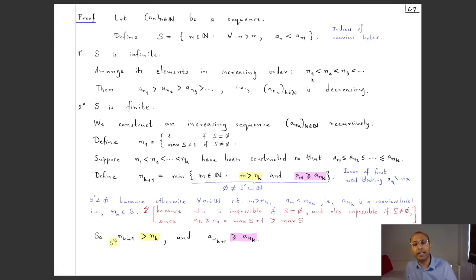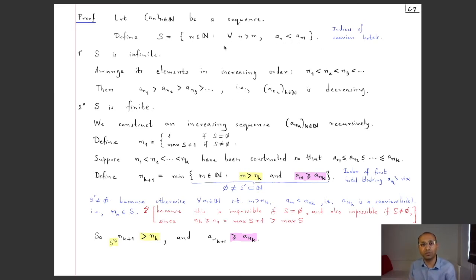And you simply take the terms from the original sequence corresponding to this list, and we are automatically guaranteed a strictly decreasing sequence. Why? Because you see that n2 is strictly bigger than n1 and both of them are in the set. If I look at n1 in this set, then n2 is bigger than n1, so an2 will be smaller than an1, right? Exactly as over here. Now n2 is in here, and so for anything bigger, in particular n3, the height of an3 will be smaller than an2, right?